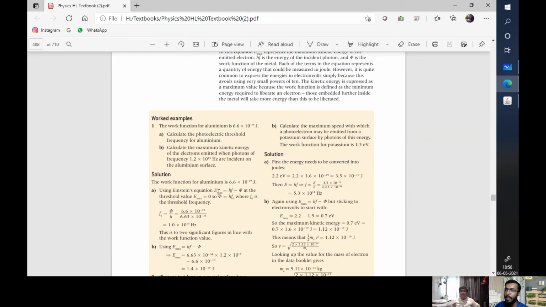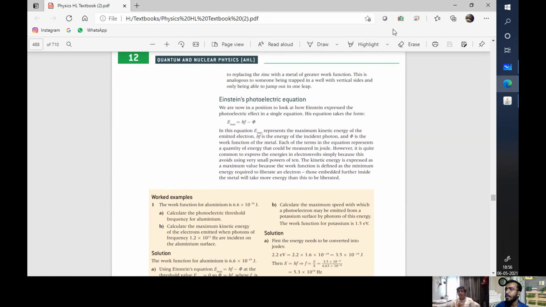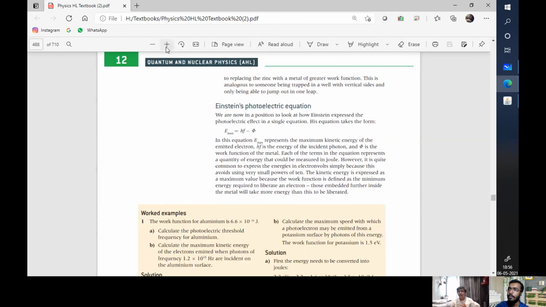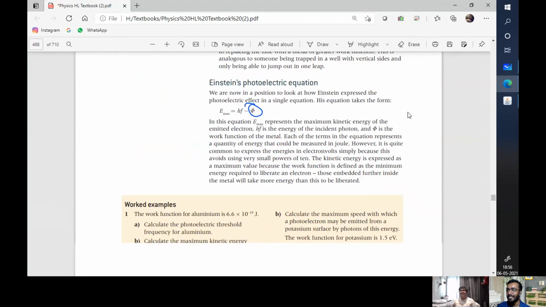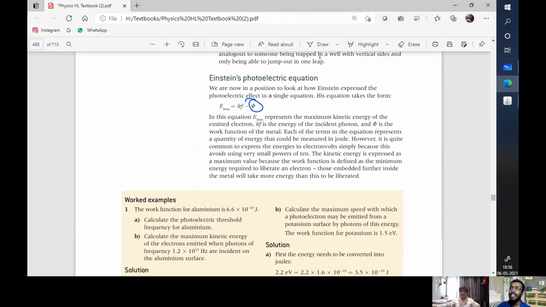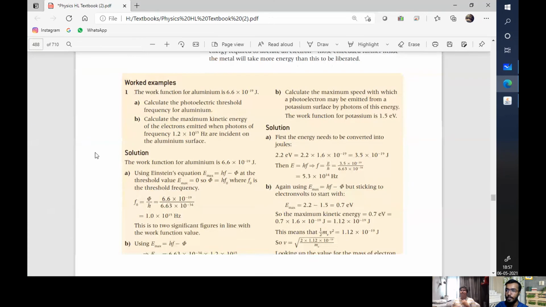Photoelectric effect formula: Emax is equal to hf minus phi. This symbol is called phi. Not pi, it's phi. Essentially, Emax is the maximum energy. h is Planck's constant, f is the frequency, and phi is the threshold energy.